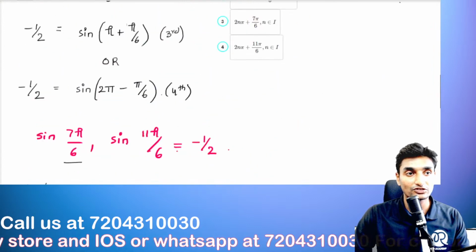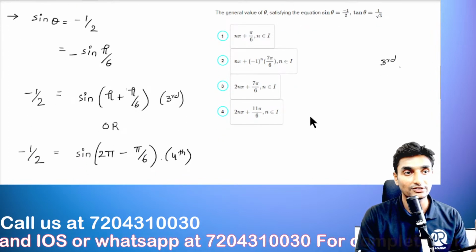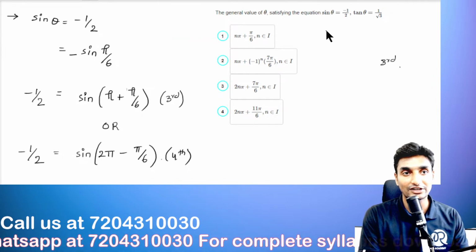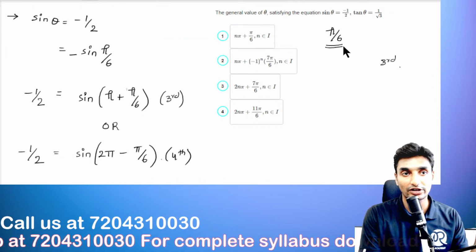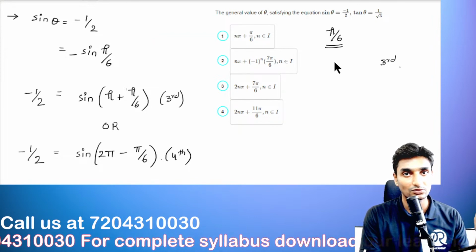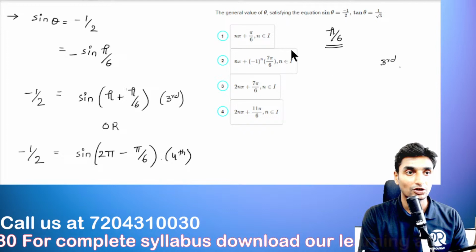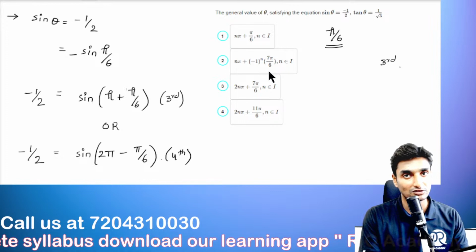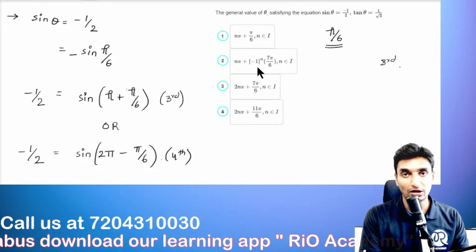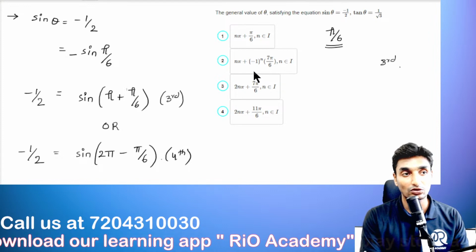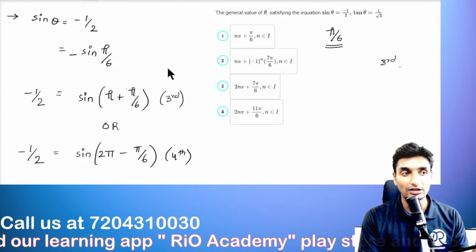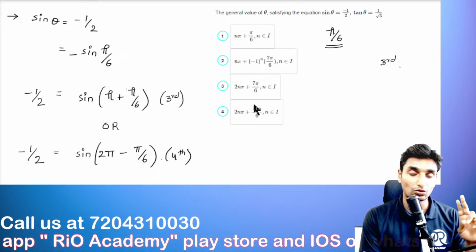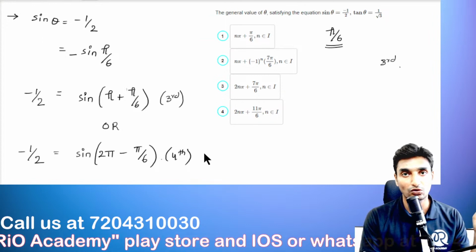Okay, so now look at the options that have been provided here. The first option, guys, is n pi plus pi upon 6. Pi upon 6 is not our angle. Our angle is 7 pi divided by 6, so that option is gone. But in the second format it is 7 pi divided by 6, but with minus 1 to the power of n. This format, guys, the exponential format, is not applicable here, because there is no element here in this form. So option number 2 cannot be right. So the only two options available are option number 3 and option number 4.